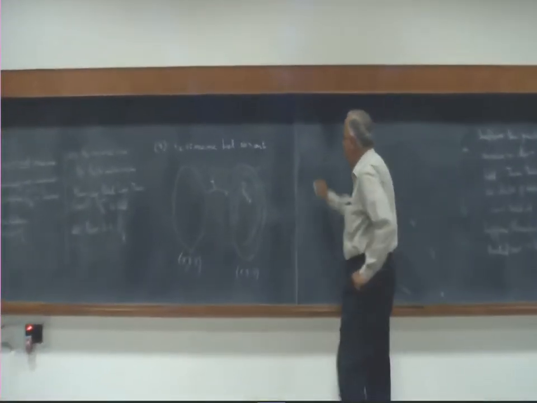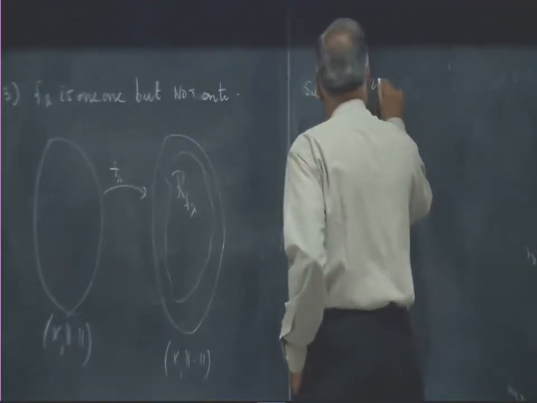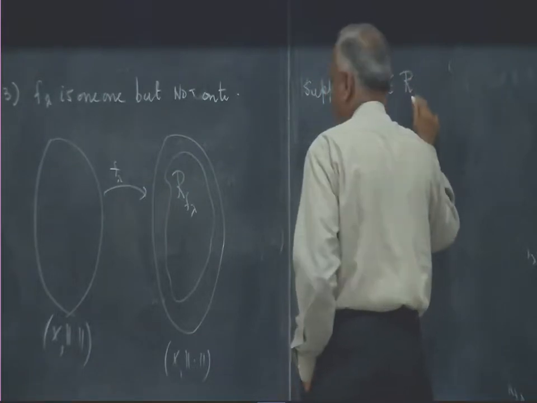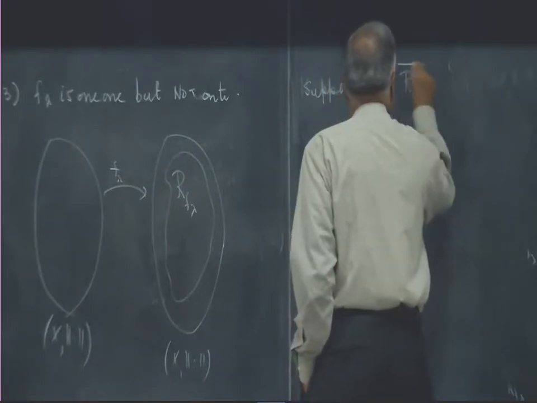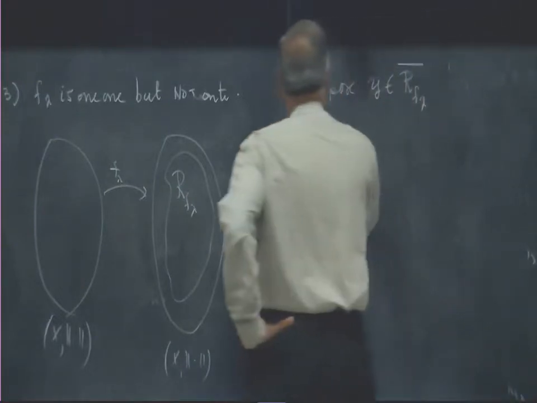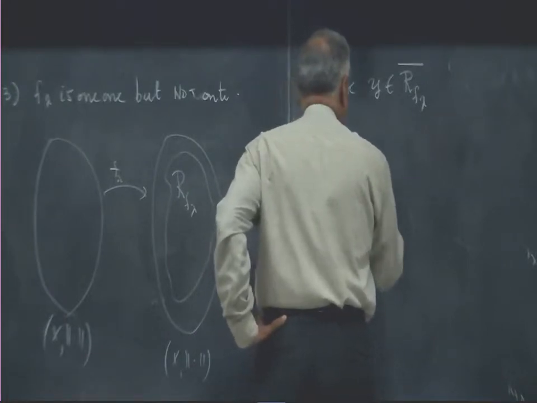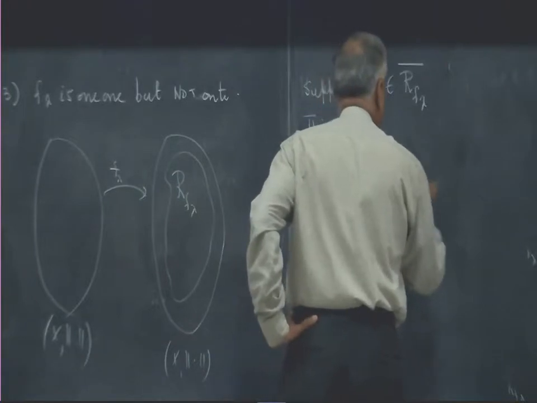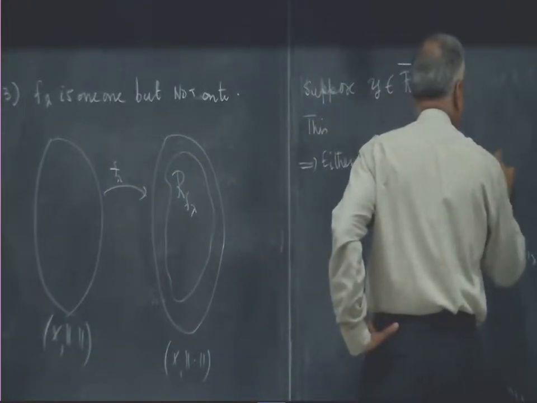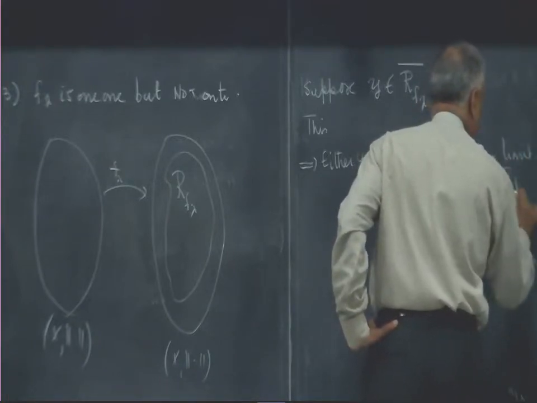The first step is, suppose y belongs to the closure. What does that mean? It is either in the set or it is a limit point of the set. That means either y is in the range of f lambda or y is a limit point of the range of f lambda.